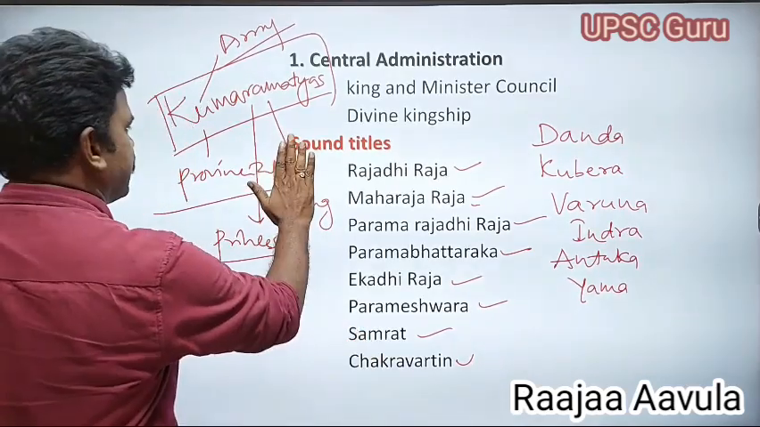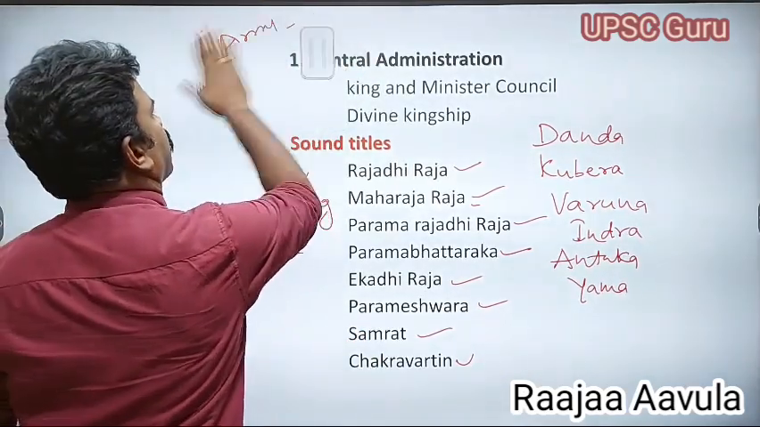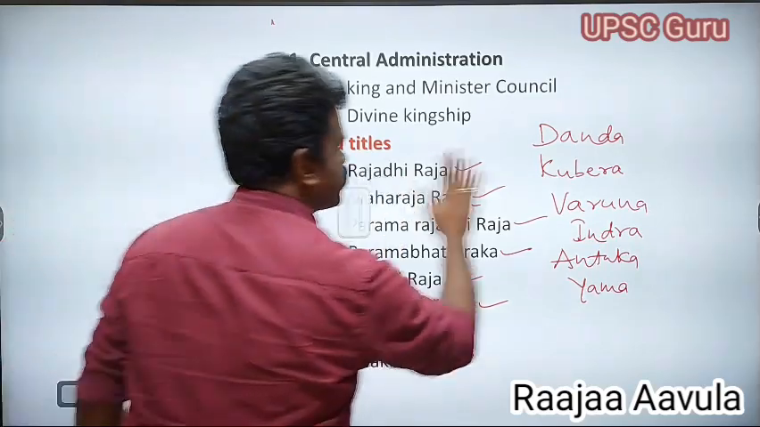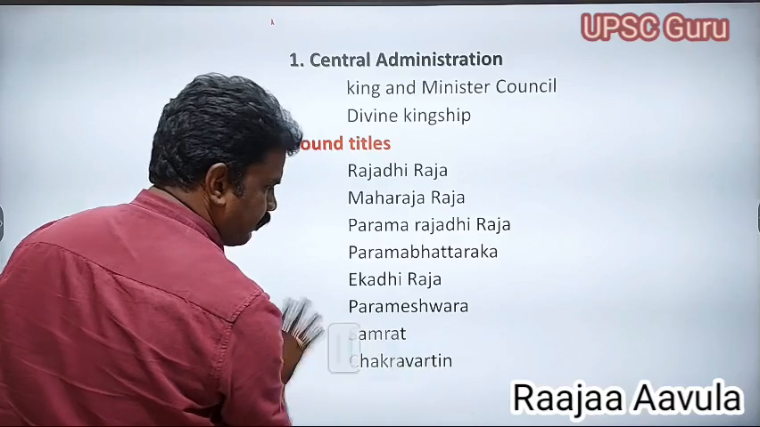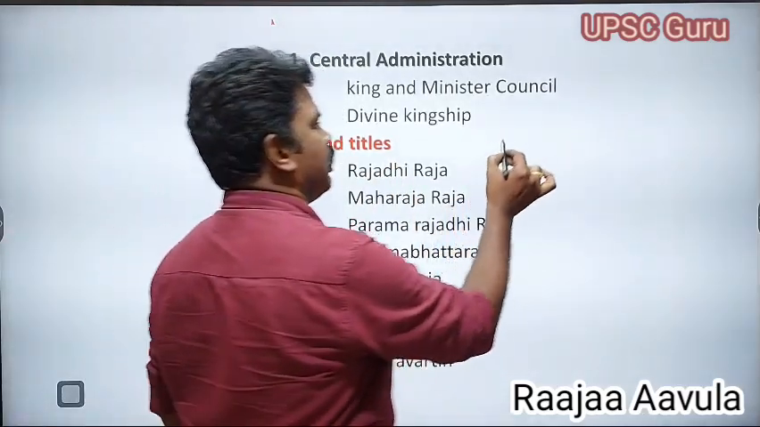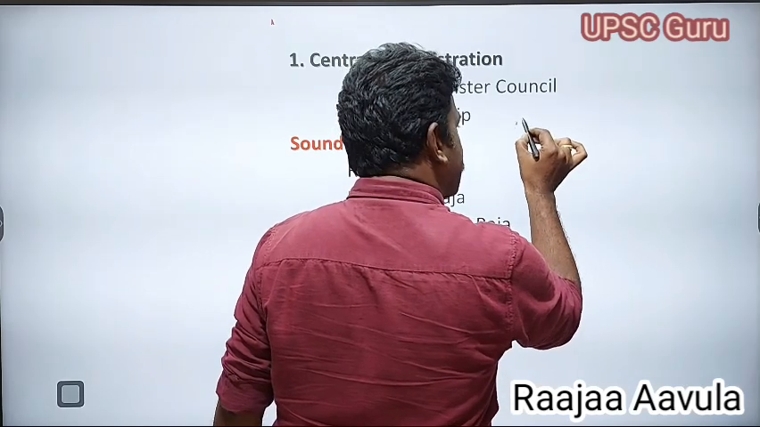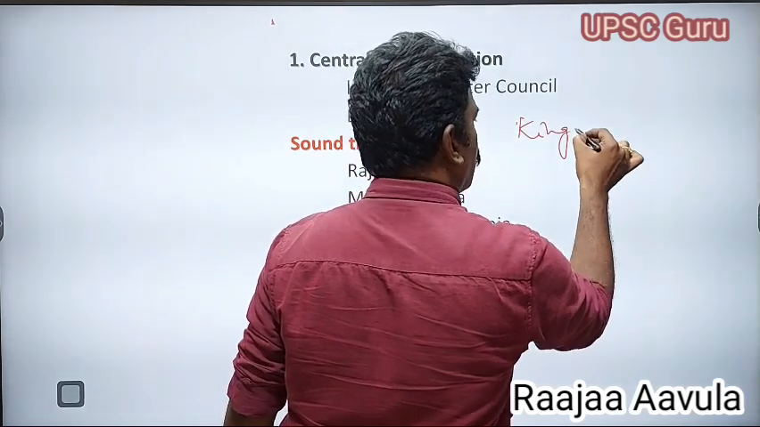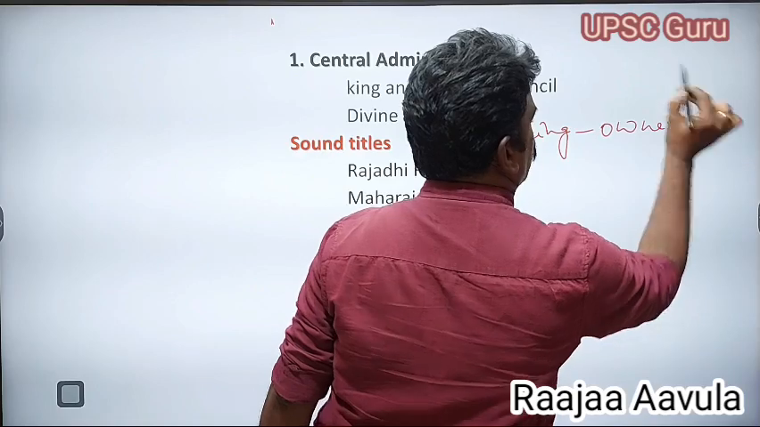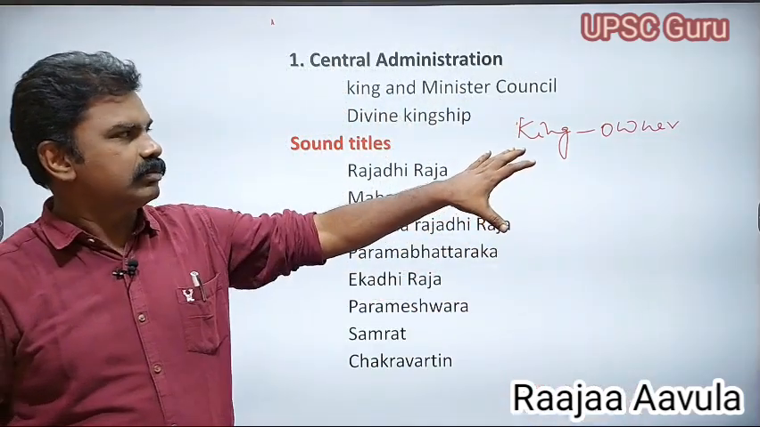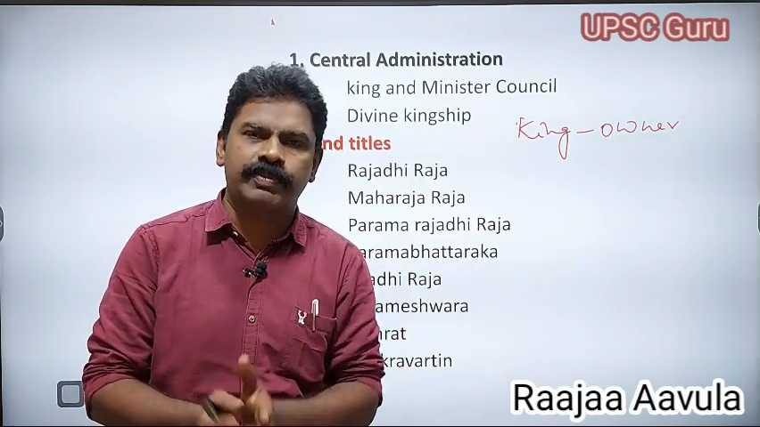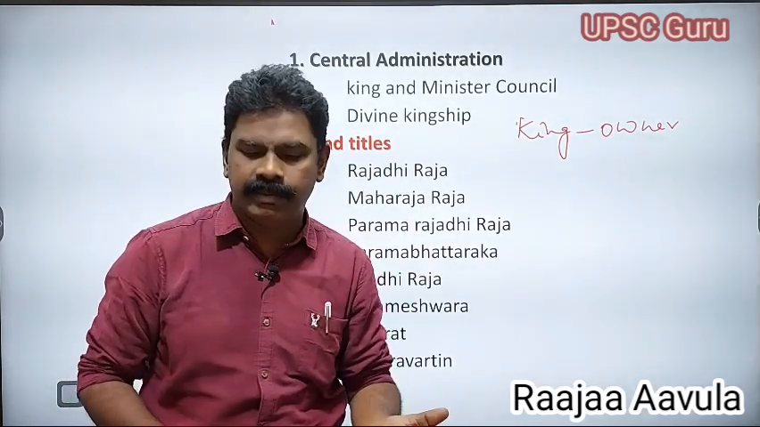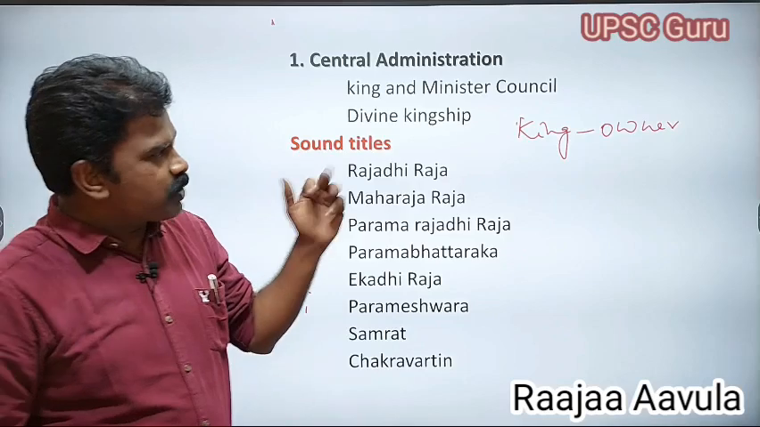And coming to the point of kingship, kingship is a divine kingship. Already we discussed that they followed divine kingship. The king is the owner of the land. The land which was under the control of the king, he was the complete owner of. He had all the powers to transfer land from one person to another person, or to donate the land to anybody.